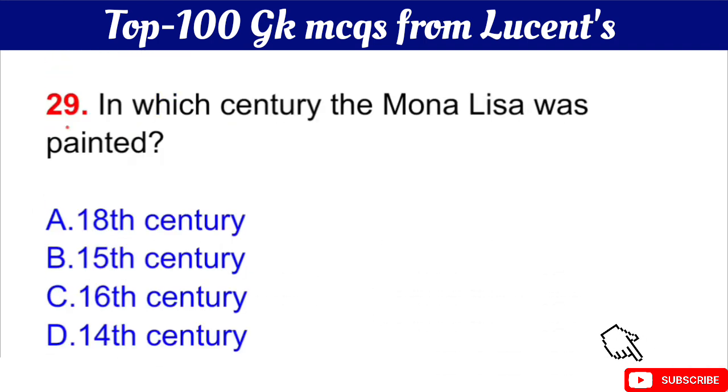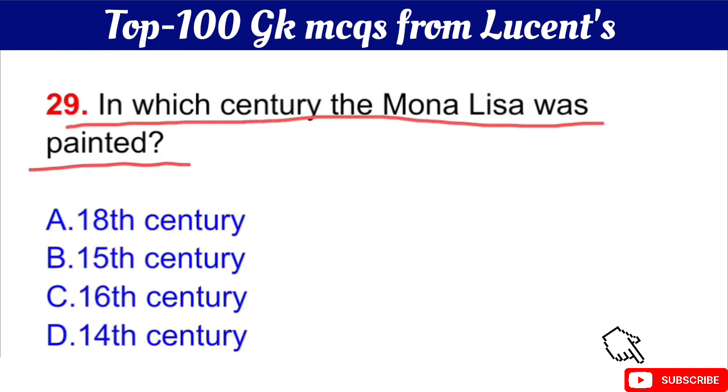Question number 29 is in which century the Mona Lisa was painted? Your question is in which century the Mona Lisa was painted? The right answer is option C, 16th century. Okay, in the 16th century the Mona Lisa was painted by Leonardo da Vinci.